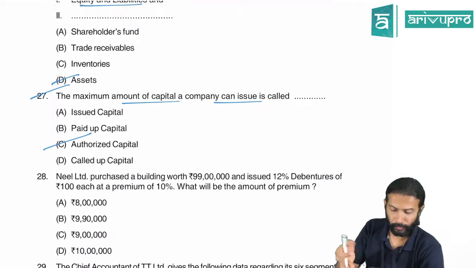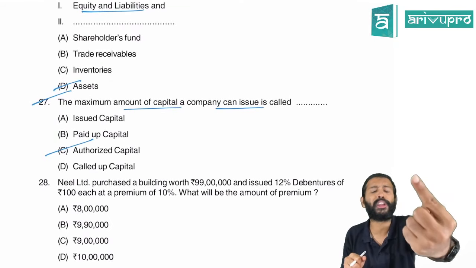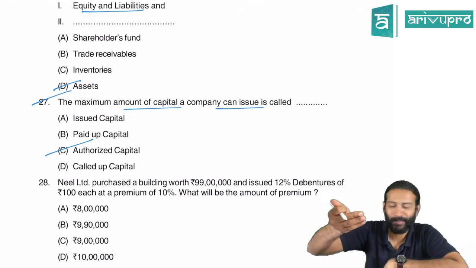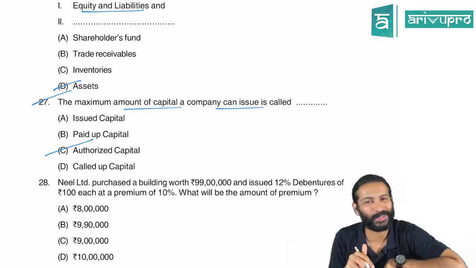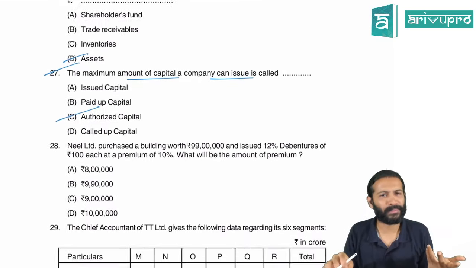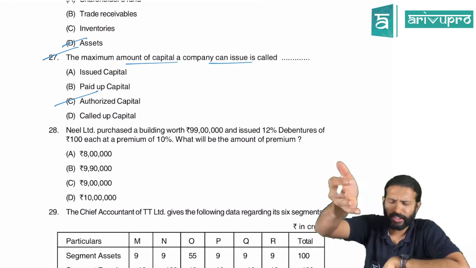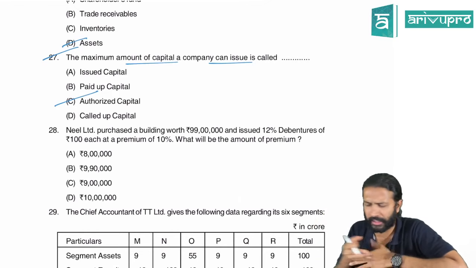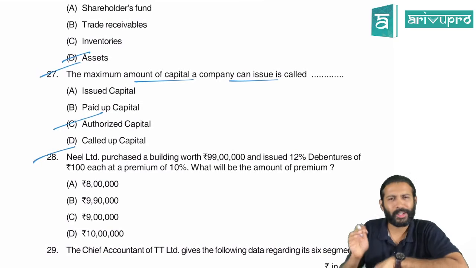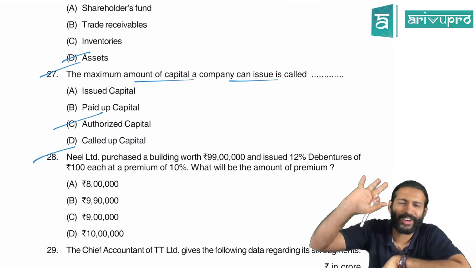If you see, 27 questions almost we did. There was only one numerical question, sir. Such a shame, no? Correct? 26 questions are theory driven. Only one practical question we found so far. In fact, in this attempt, practical questions are very, very less. I don't know why. In the December 2019 paper, they had a lot of practical questions. At least some 15 or 20 questions were practical. In this, they asked very, very less. I don't know why. Nonetheless, no problem. So that means you can easily complete this paper in time, at ease, yawning, taking your time and ticking.